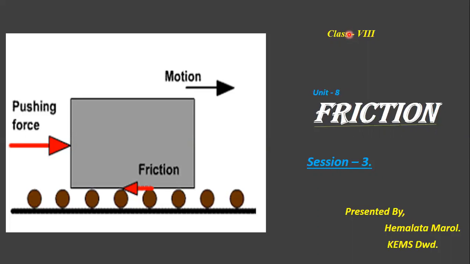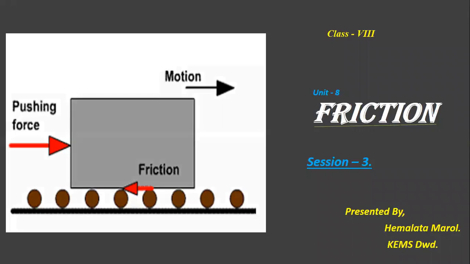We want to reduce the friction in order to increase efficiency. When oil, grease or graphite is applied between the moving parts of a machine, a thin layer is formed there, and the moving surfaces do not directly rub against each other. Interlocking of the irregularities is avoided to a greater extent, so the movement becomes smooth. This reduces the friction, and the substances which reduce friction are called lubricants.